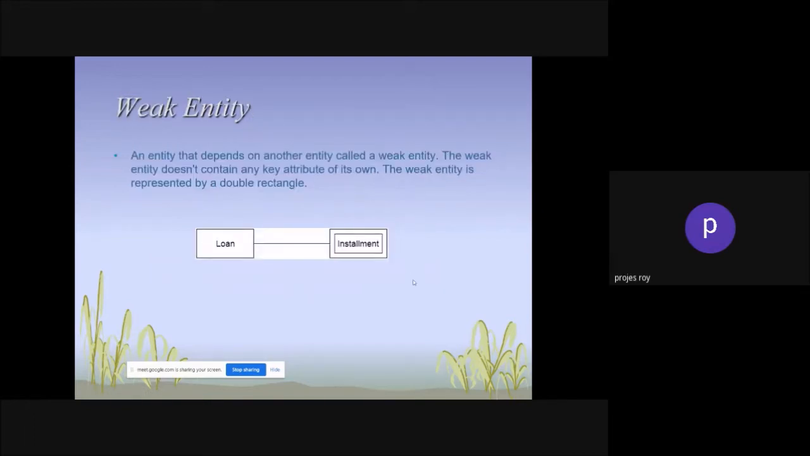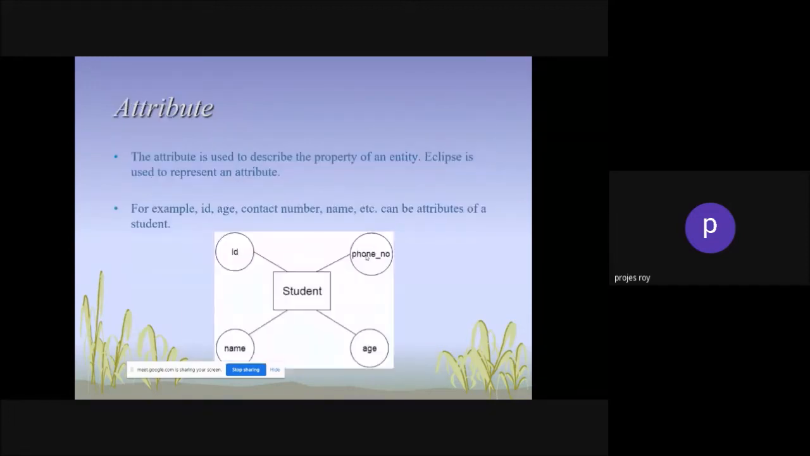Weak entity. Suppose loan and installment. A person got a loan. Suppose I am not paying the installment. So this is basically an entity. The installment is there, I have to pay, but I missed it, right? So this is a relation, but it's a kind of weak entity.